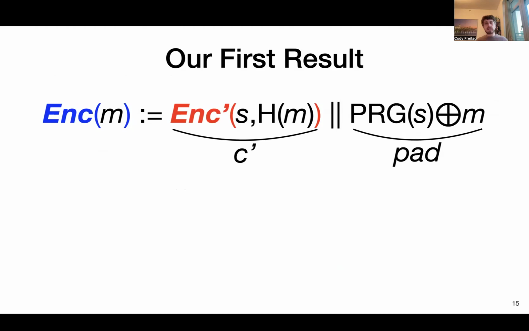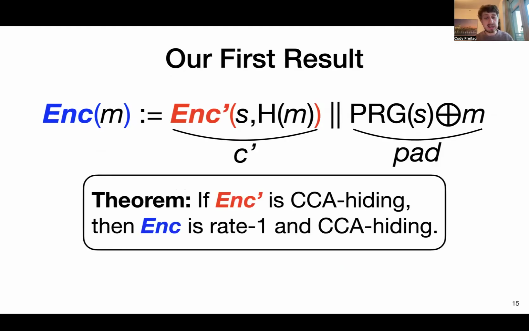And so I want to give an example of this with our first result. So this is the exact same transformation we saw before, one of the simplest things you could hope would be non-malleable in general. And what we show in our work is that if the underlying function satisfies this notion of CCA hiding, then the resulting encoding function enc is both rate 1, as we argued before, and also satisfies the CCA hiding notion.